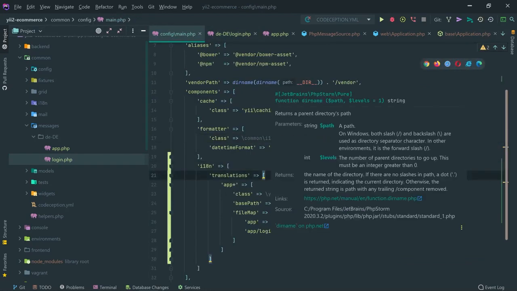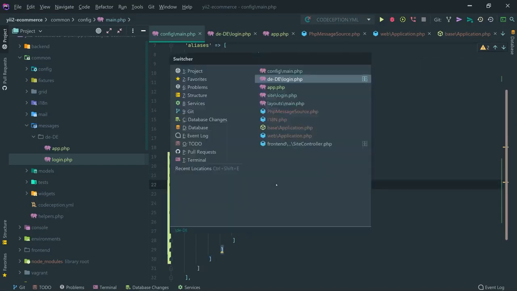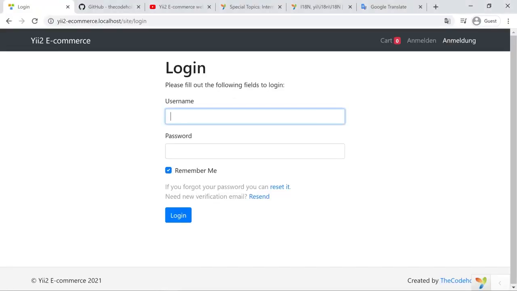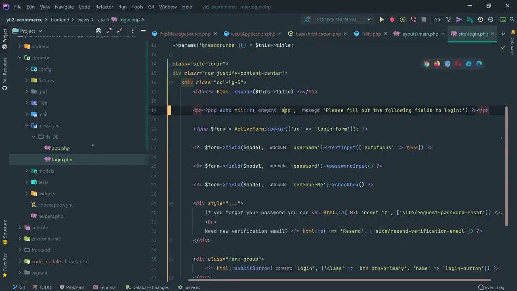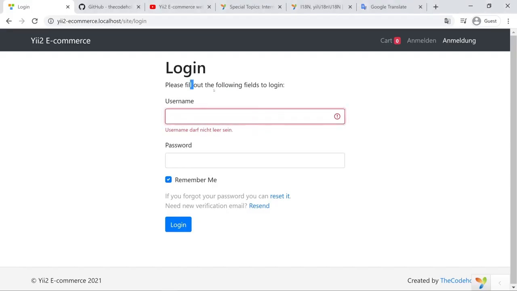However, if you don't have a very large application, it's maybe not the best way to do it. So generally, if the application is not very large, I just have a single category and have all my translations right there, because there are generally a few hundreds, like 200-300 source messages in my application, so that should work. However, if I just remove that subcategory login from here and reload the page, I see it in English, because in this case for app category the corresponding file is app.php, and inside the app.php we don't have a translation for that text.